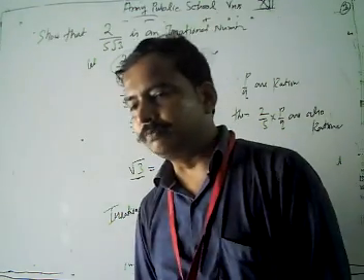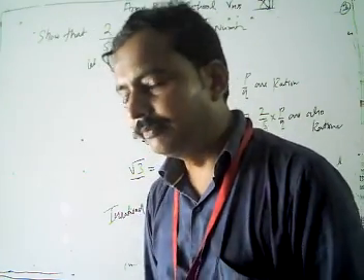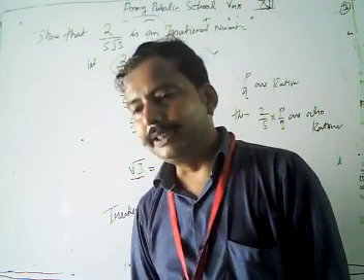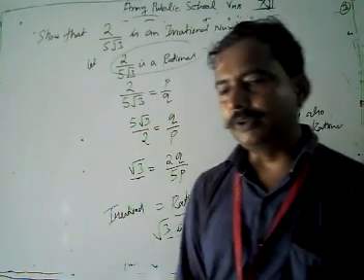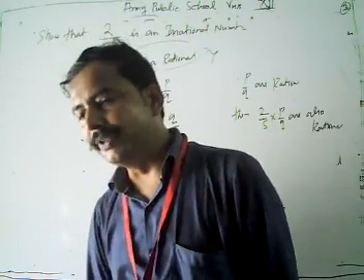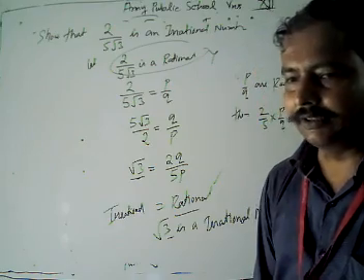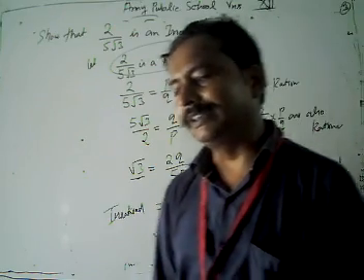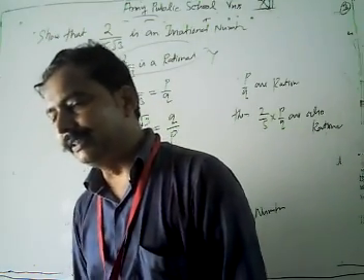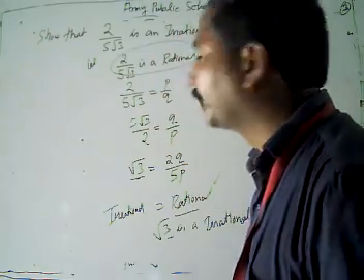If we are not able to show a number in the form p by q, then it's an irrational number. Then we talked about decimal expansion form: when we have a decimal expansion non-terminating and non-repeating, then it represents an irrational number.